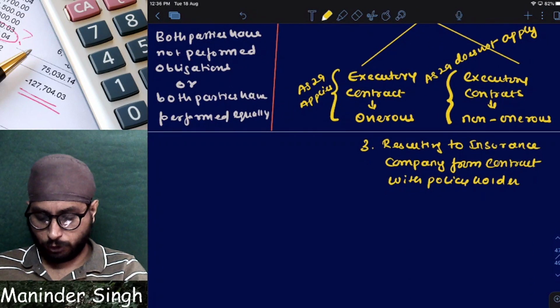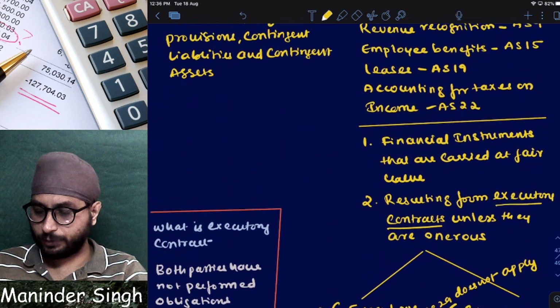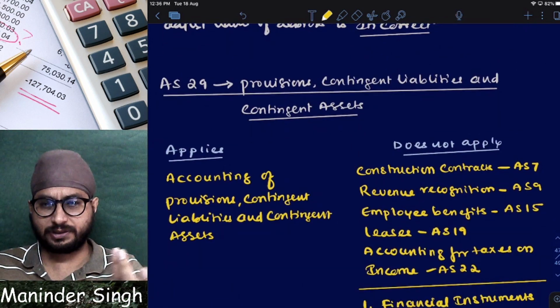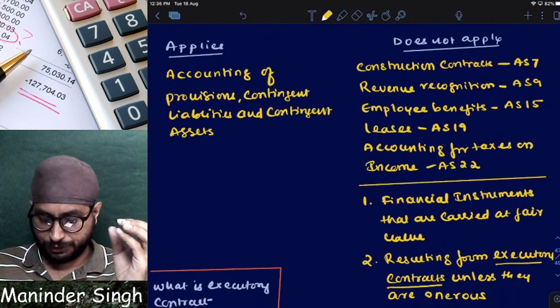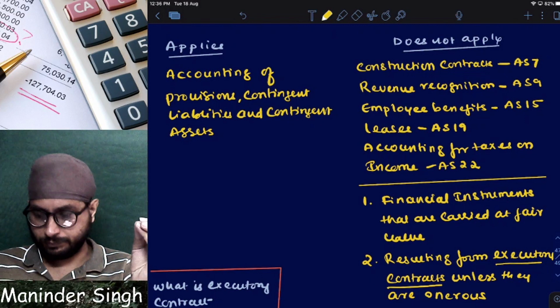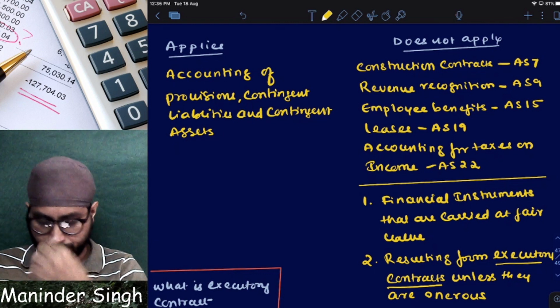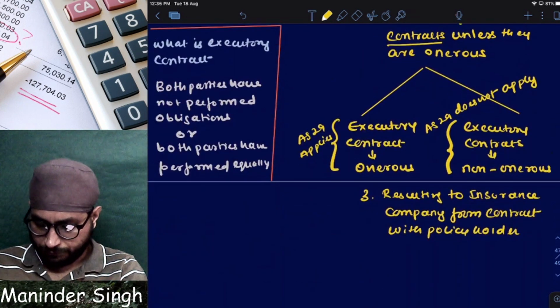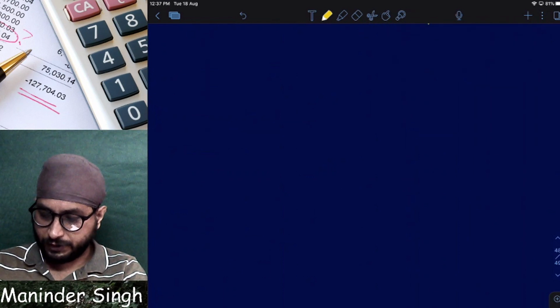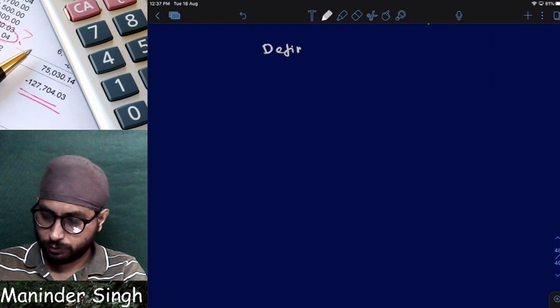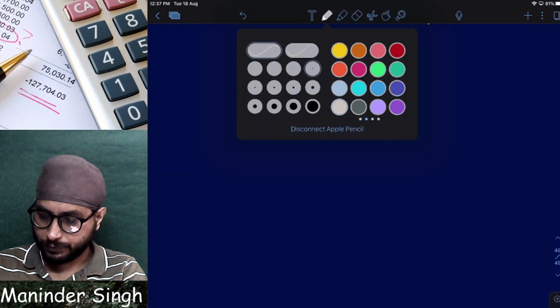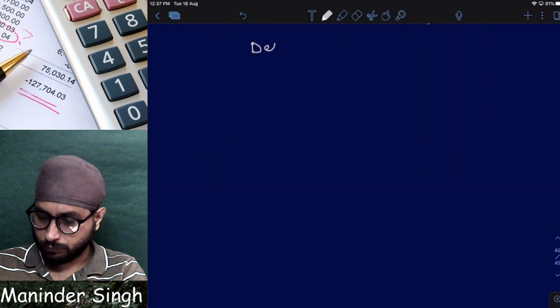Clear? I hope everyone understood what is applicability and what is not applicability. Simple points these are. Does anyone have to clarify anything? So can we continue with definitions? Very good. Now let us start with part 2 of the standard, definitions.